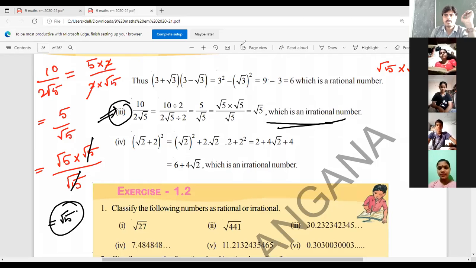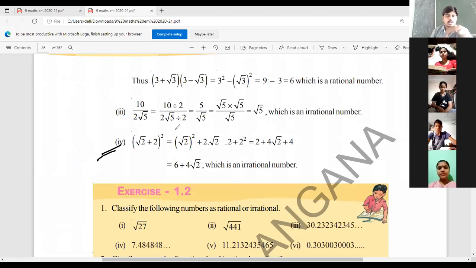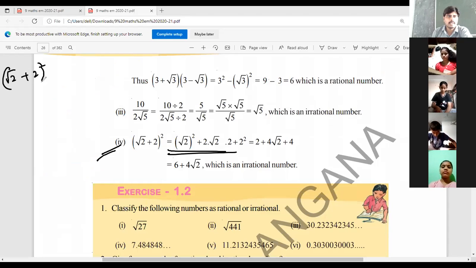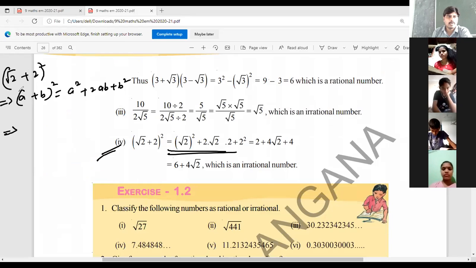Right. Next, number 4. Root 2 plus 2 whole square is equal to root 2 whole square plus 2 root 2. Applied here a plus b whole square formula. What is the a plus b whole square formula? a plus b whole square is equal to a square plus 2ab plus b square. Okay, a is equal to root 2, b is equal to 2.